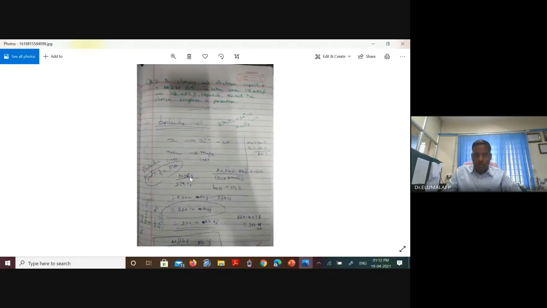So 2 into 26.8 divided by 239.18, you get 224 milliampere hour. Multiply with 1000, you get 224 ampere hour per kg. Into theoretical voltage 1.6, you get 358 watt-hour per kg.